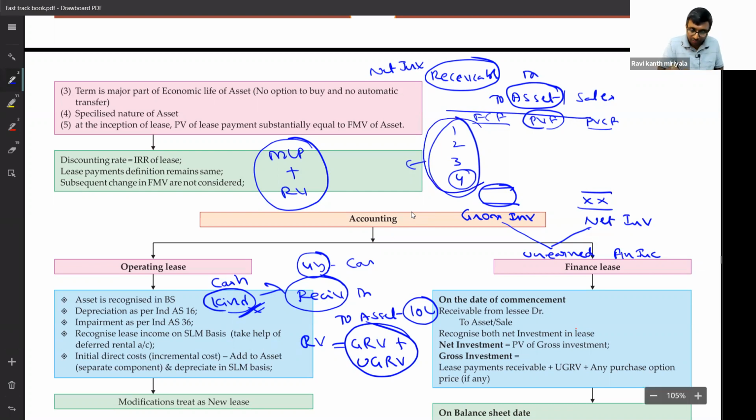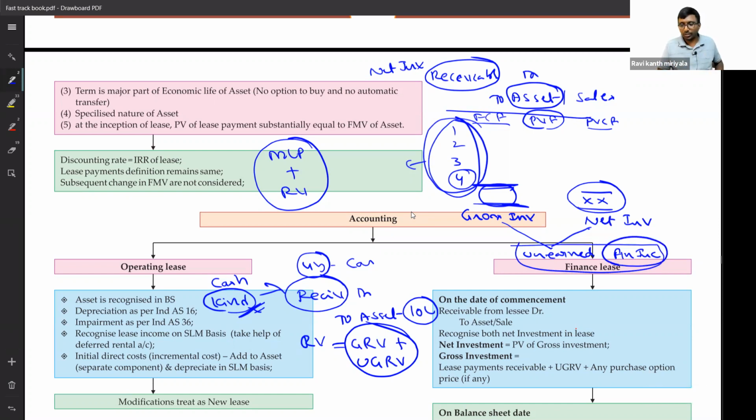That is all included in 1, 2, 3, 4 years. Without discounting, the numbers are called gross investment. After discounting, the numbers are called net investment. The difference is obviously going to be unearned finance income. Yes, we are the lessor, so it is an interest income to me. That is how we'll do it.